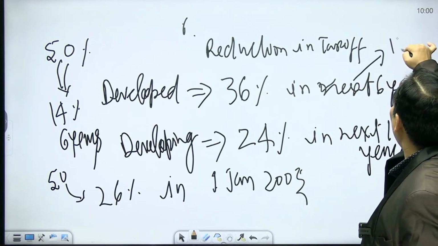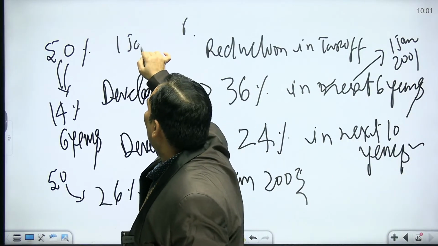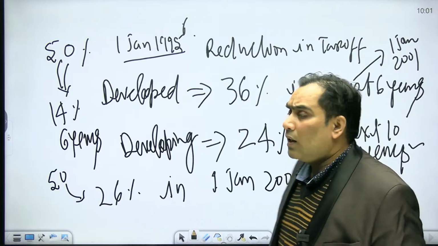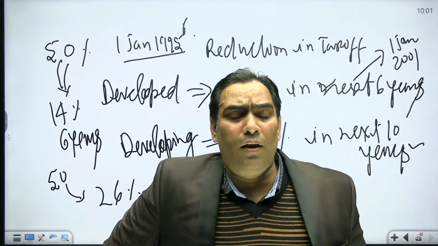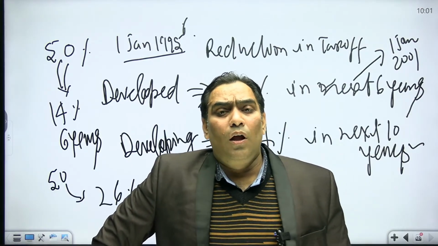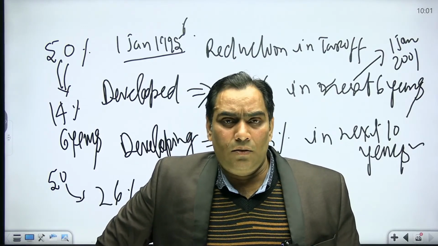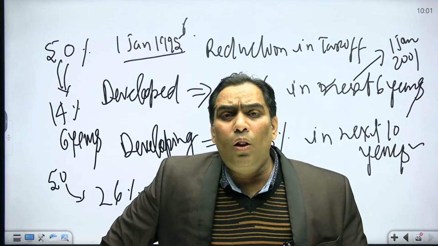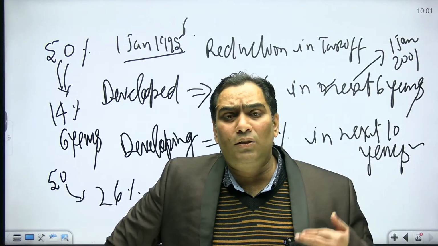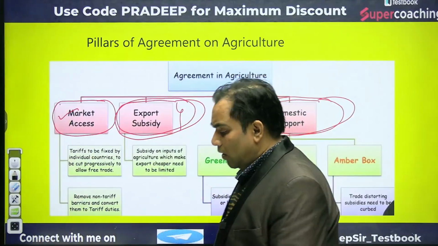And the 6 years was up to 1st January 2001, because WTO came into effect from 1st January 1995. Since then, they made the provision that the developed country has to reduce their tariff by 36% in the next 6 years, and the developing country has to reduce their tariff by 24% in the next 10 years, so that all the countries can have access to each other's market. That was the purpose.